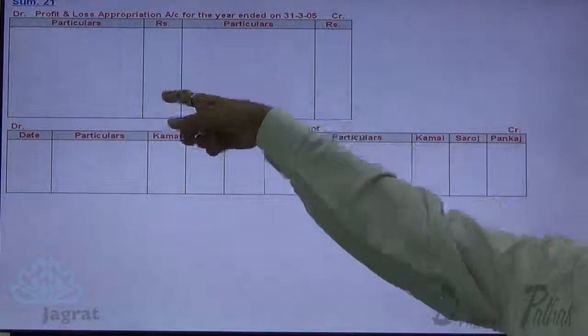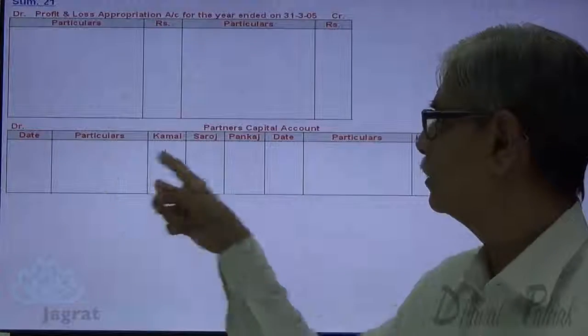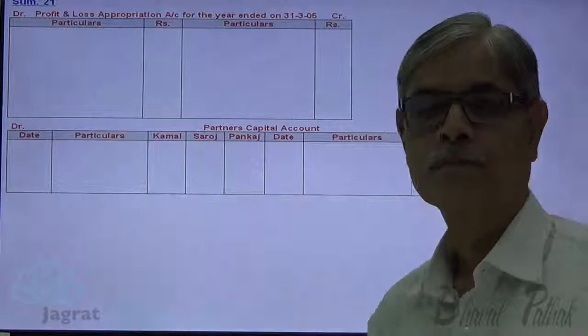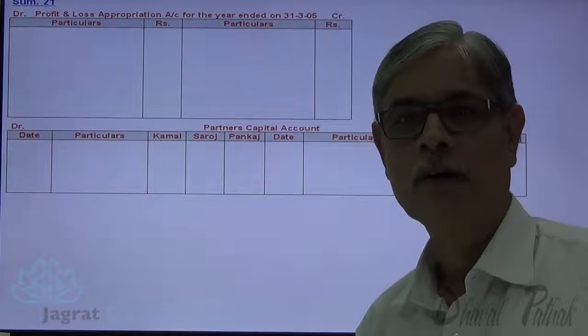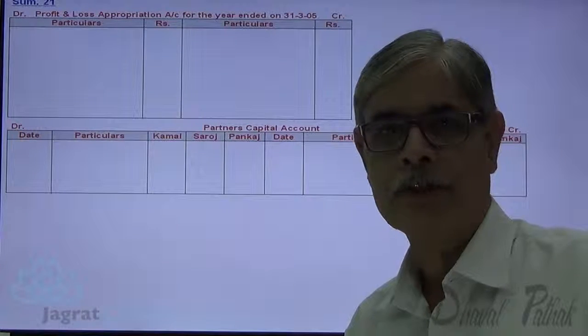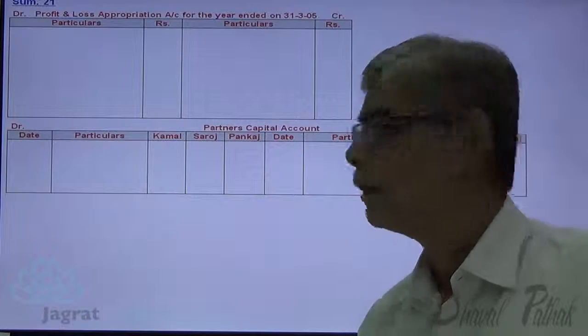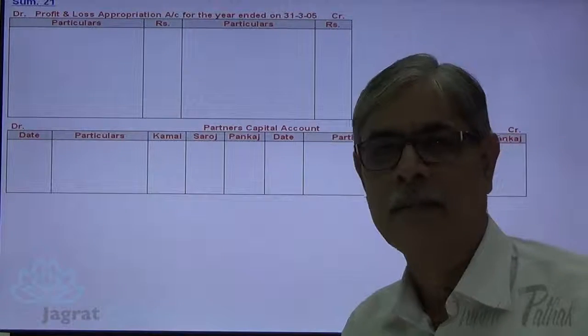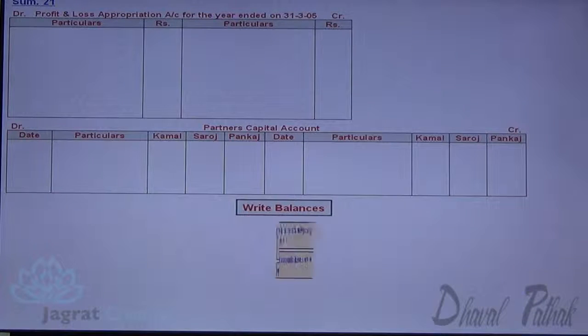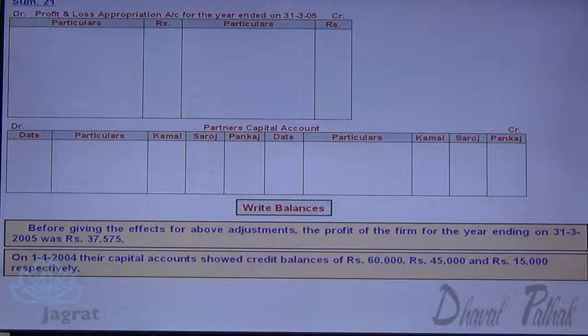Here I prepare profit and loss appropriation account. This is partners capital account. First of all, we shall write the balance of net profit in profit and loss appropriation account, and capital balance is to the credit side of the partners capital account. Let us start with that. This is the net profit credited to profit and loss appropriation account.